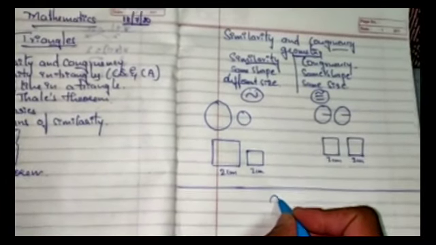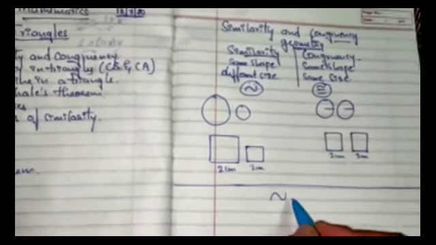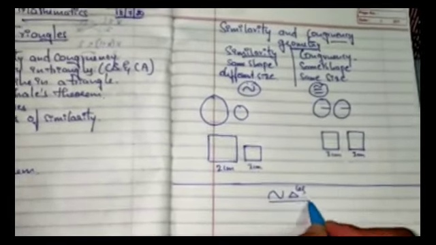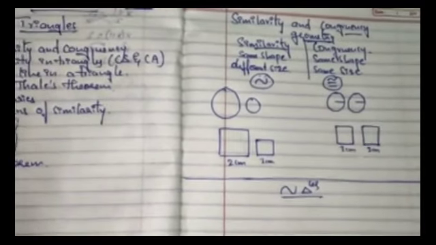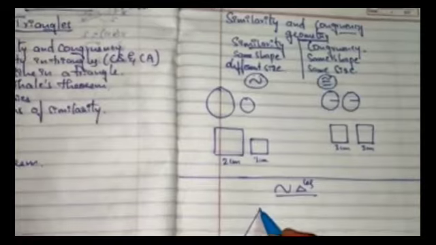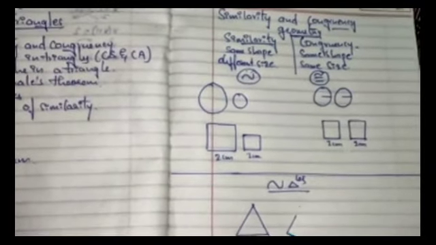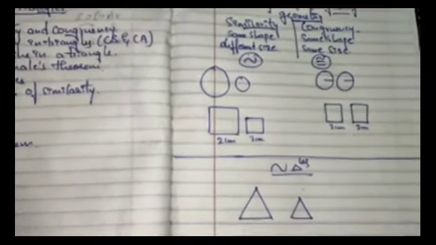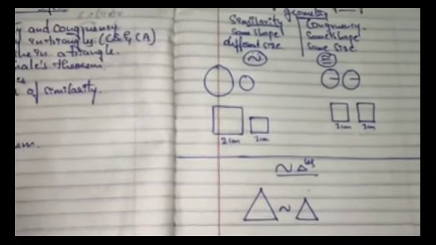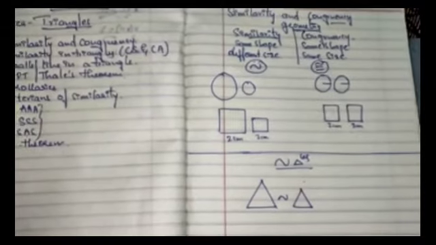Let's start with the congruent or similar triangles. So what are similar triangles? Let us see. So these two triangles which are having same shape but they are of different sizes, we call them as similar. So they will have certain condition when we call them as similar figures.